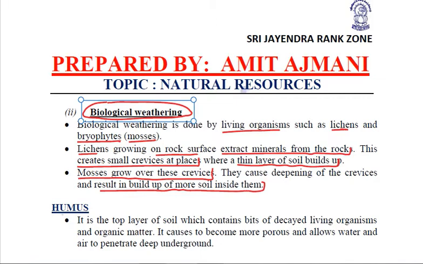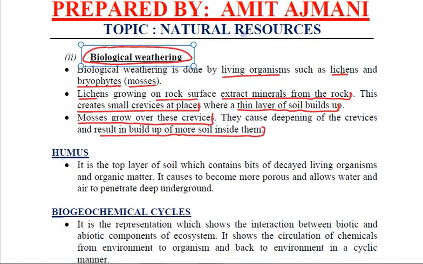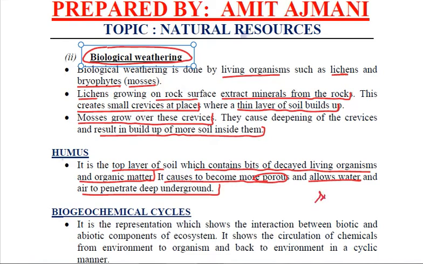Clear? Now we know what exactly humus is. It is the top layer of soil which contains bits of decayed living organisms and organic matter, and it causes soil to become more porous and allows water and air to penetrate deep underground. Right? Now we also know there are various human activities which are causing soil pollution.